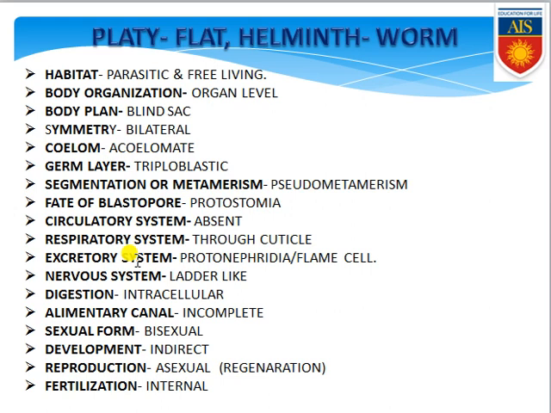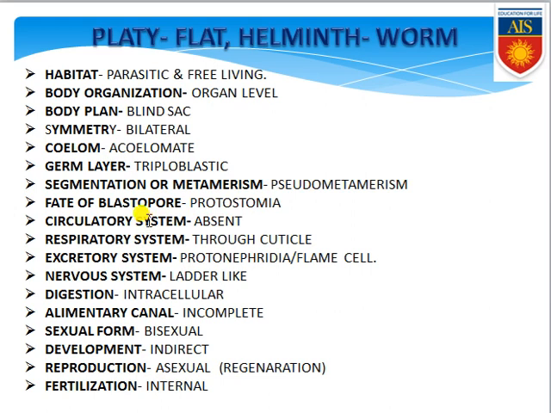Coelom: they do not have any coelom, that means they are acoelomate organisms. They have 3 germ layers, so for that reason they are commonly known as triploblastic organisms. Next, if you see the segmentation, you can't see true metamerism or true segmentation, so that is commonly known as pseudo-metamerism. If you see the fate of the blastopore of these organisms, the blastopore forms the mouth at first, so for that reason these organisms are commonly known as protostomia organisms.